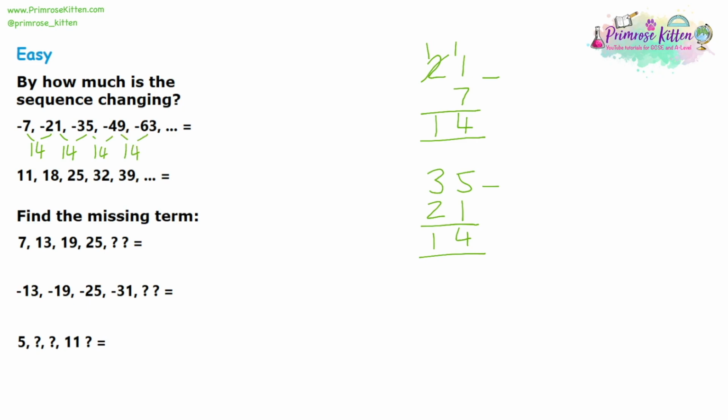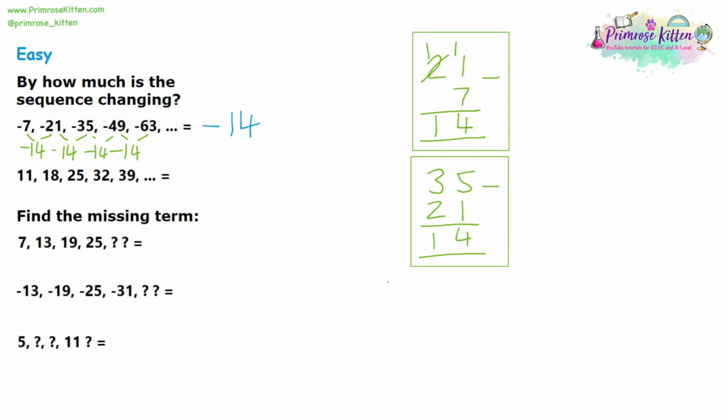Now, we're being asked by how much is the sequence changing. And remember at the start I said, oh, we'll forget about the negative numbers for now. Well, it's not 7 and 21, it's -7 and -21. So we're not going up by 14, we're going down by 14. So each one is going to be takeaway 14. So by how much is the sequence changing, we are taking away 14.